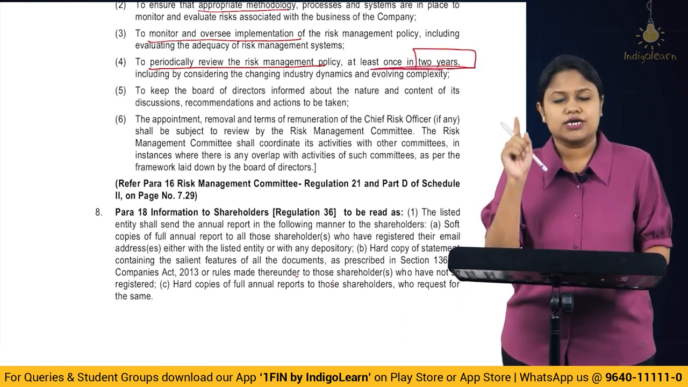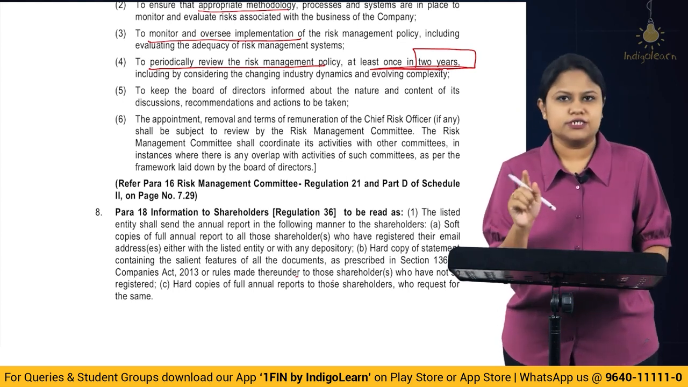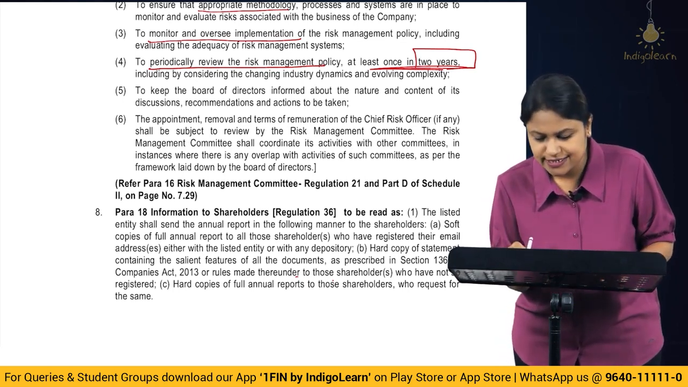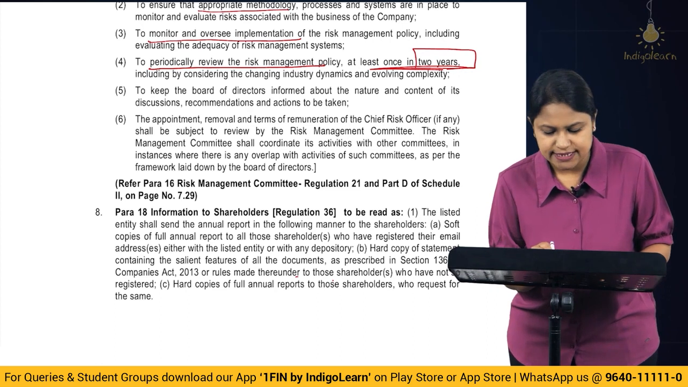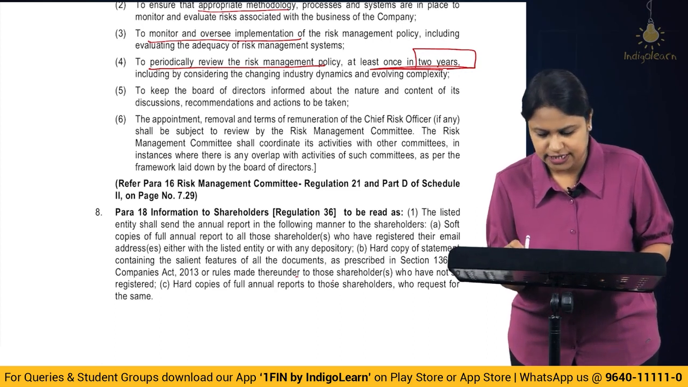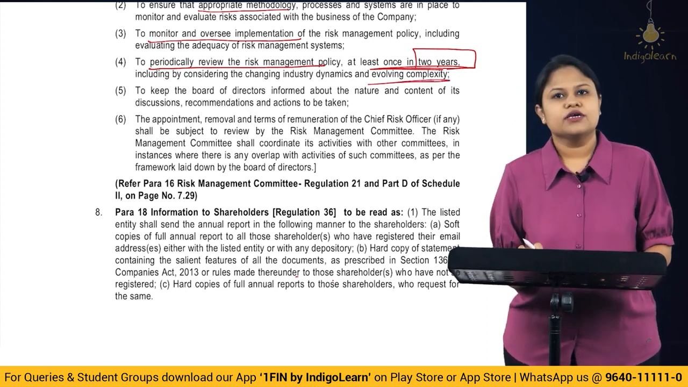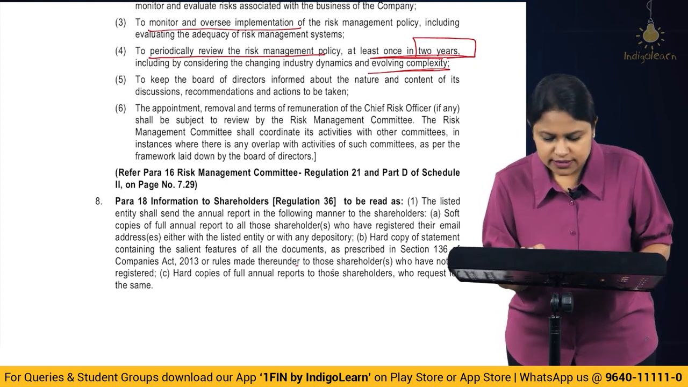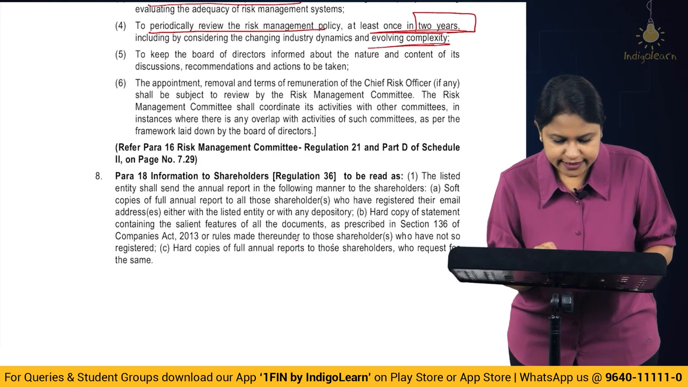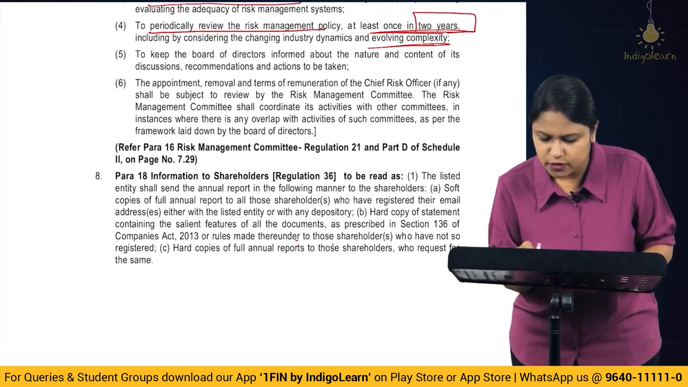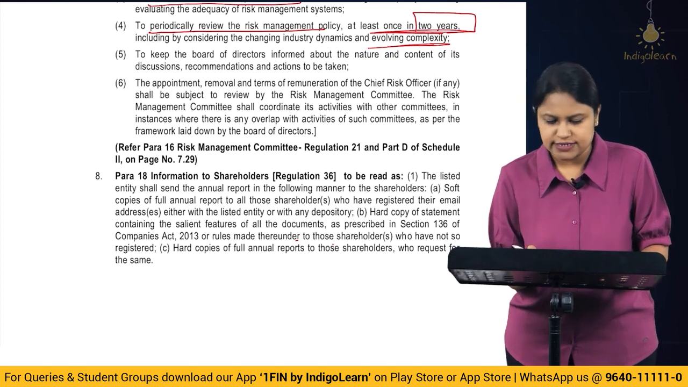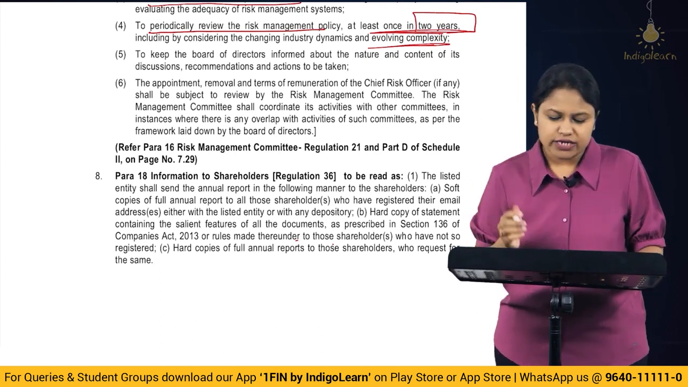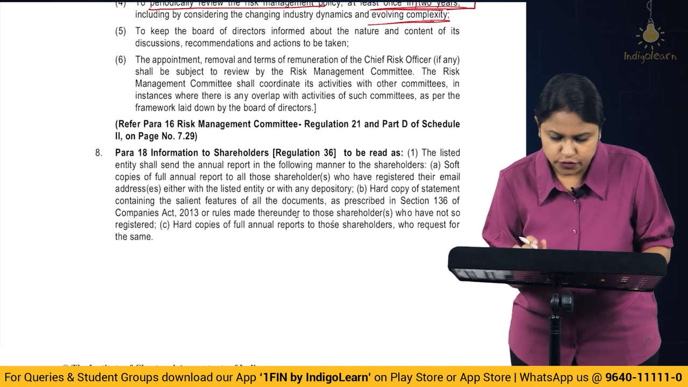So the board should compulsorily review the policies made at least once in 2 years, including by considering the changing industry dynamics and evolving complexity. So every 2 years there has to be a proper re-evaluation of the risk management policy. Then to keep the board of directors informed about the nature and content of its discussion, recommendation and the action to be taken. Obviously they are accountable to the board. So whatever changes are required, they will be telling it to the board.